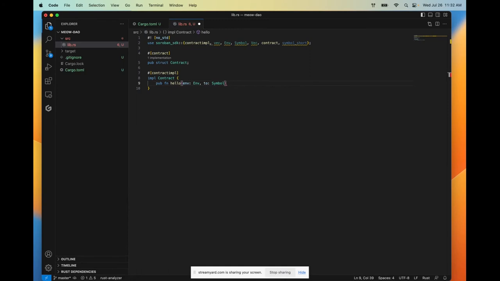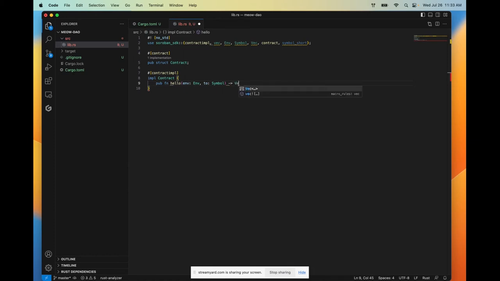The Env type here provides access to the environment that the contract is executing with, and essentially every contract written with Soroban is going to take this env parameter. The Symbol type here is basically a short string, and this is what we're going to pass into say hello to. So hello world, hello to a friend, hello to cats eventually.